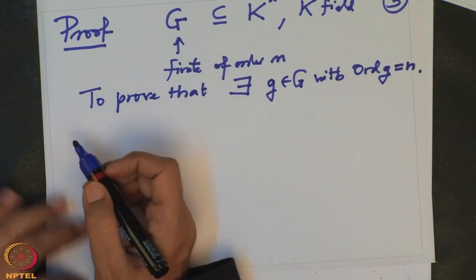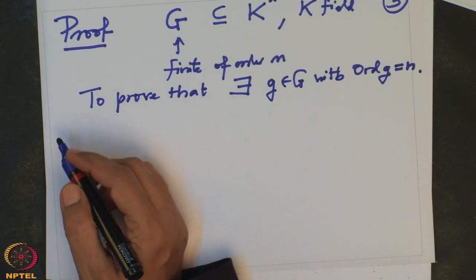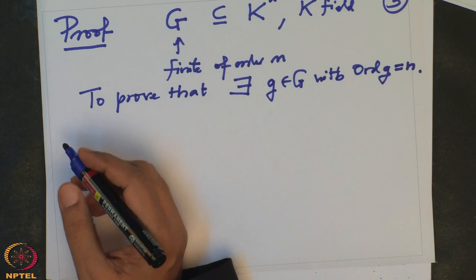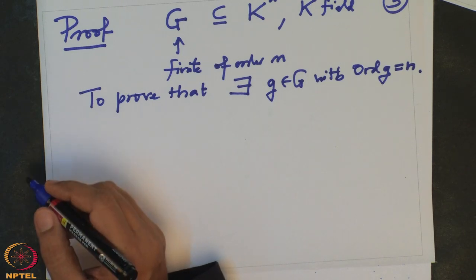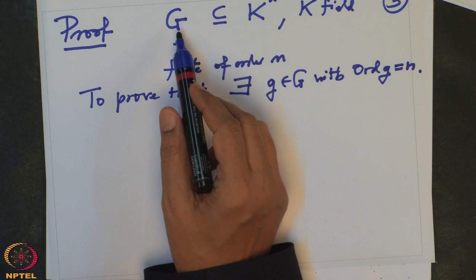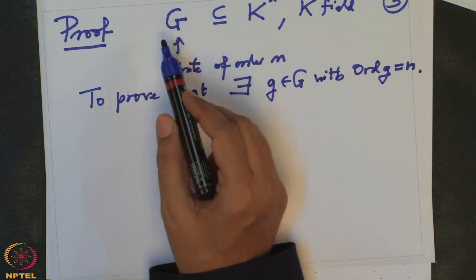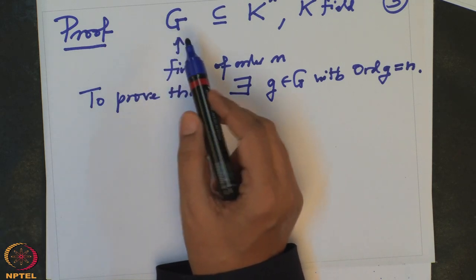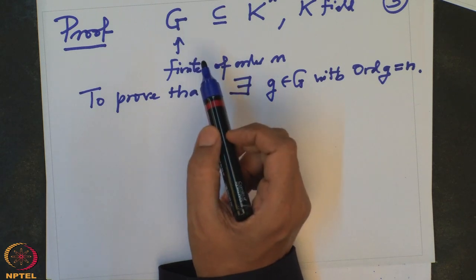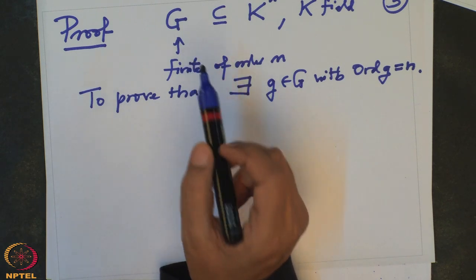All right. So note that we have noted already that if I take elements of G, their orders are divisors of the order of G. This was precisely Fermat's little theorem.